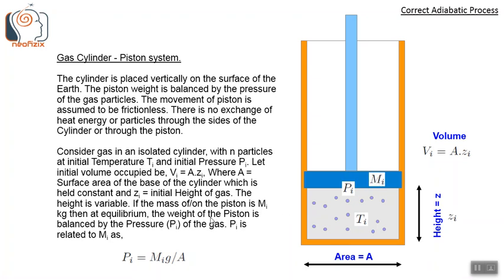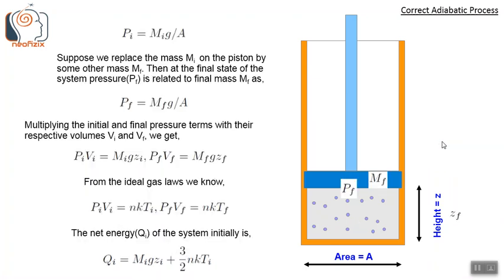If the mass on the piston is m_i kg, then at equilibrium, the weight of the piston is balanced by the pressure P_i of the gas. P_i is related to mass m_i as P_i equals m_i g divided by A. m_i is the mass, m_i g is therefore the weight of the piston, and m_i g by A is weight per unit area, which is equal to pressure P_i. And this is the volume, V_i equals surface area times Z_i.